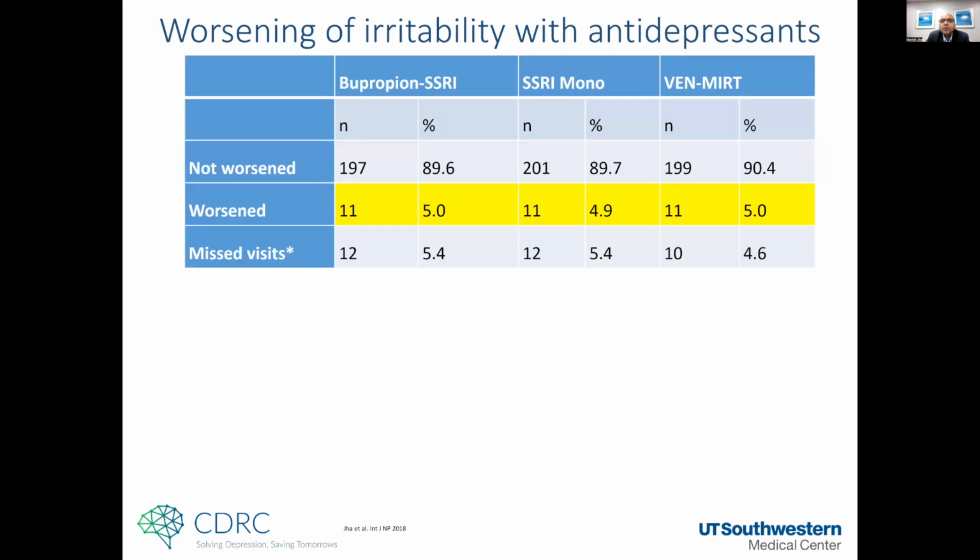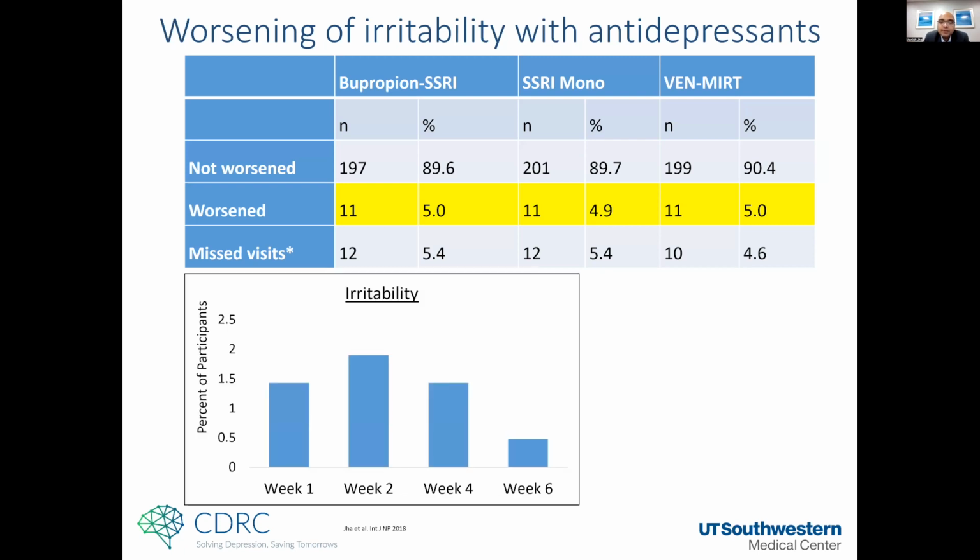But we wanted to show whether worsening of irritability was associated with clinical outcomes. What we found first was that conventional antidepressants like SSRIs, or even bupropion or venlafaxine, worsened irritability in about 5% of people when they were started. Most of this worsening happened during the first few weeks of treatment.